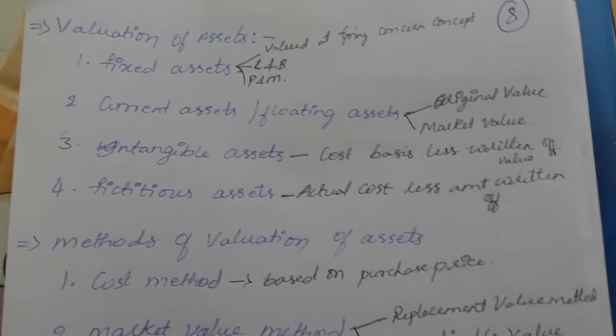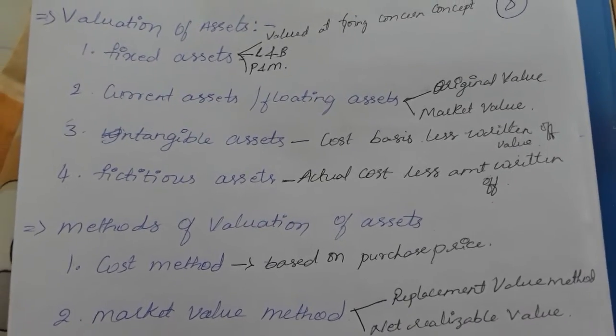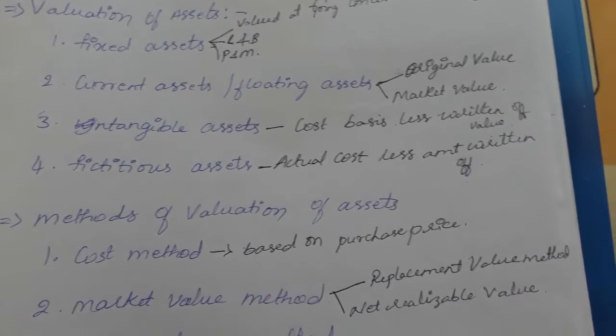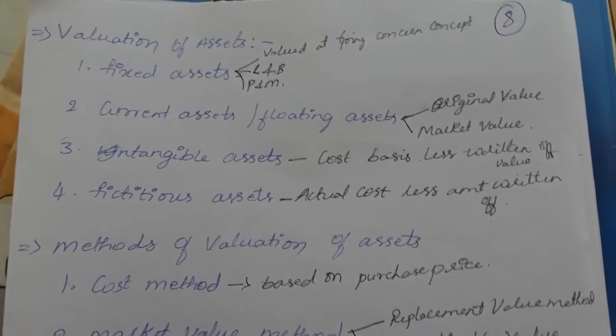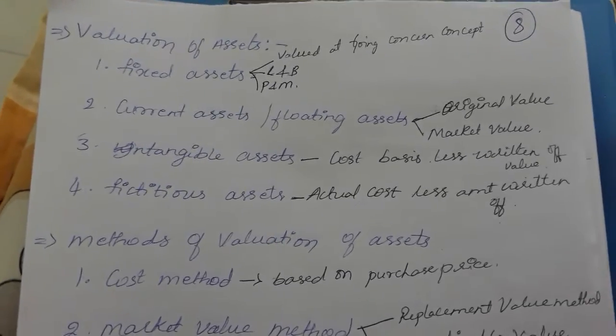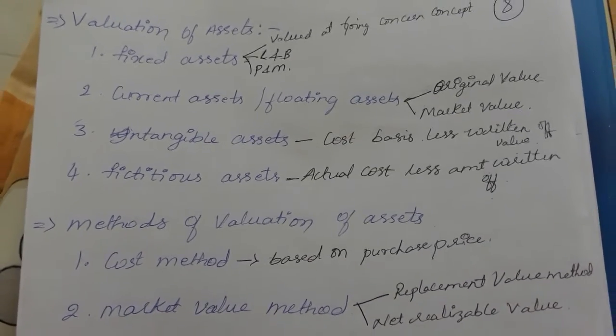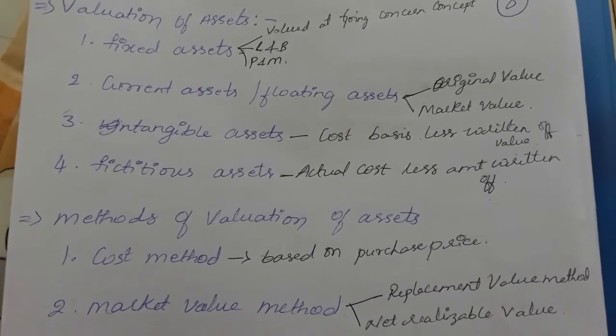So it includes the going concern concept, that is, cost minus depreciation. So assets will be valued according to the going concern concept. Fixed assets include land and building, plant and machinery, furniture and fixtures. Those are all the fixed assets.